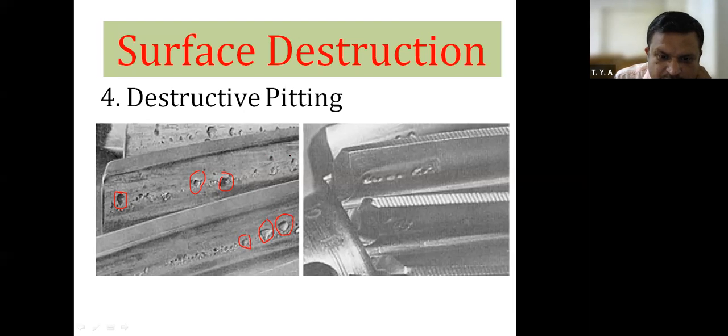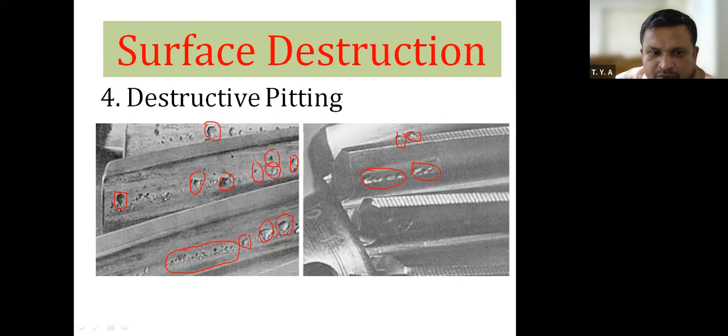The size of the holes or spots is more in destructive pitting. You also see here, this is destructive pitting. The size of the holes on the face of the gear tooth, blind holes you can say, is more in case of destructive pitting, and that's why it is called destructive pitting.